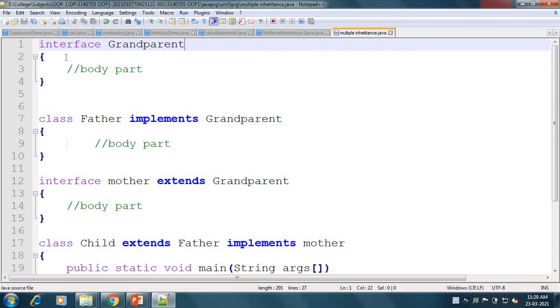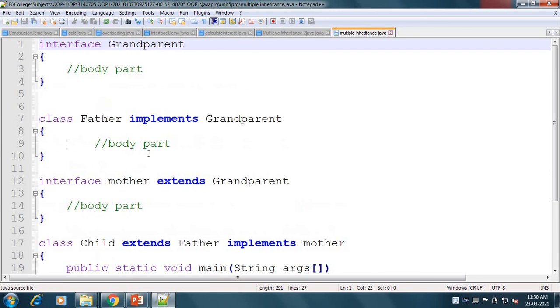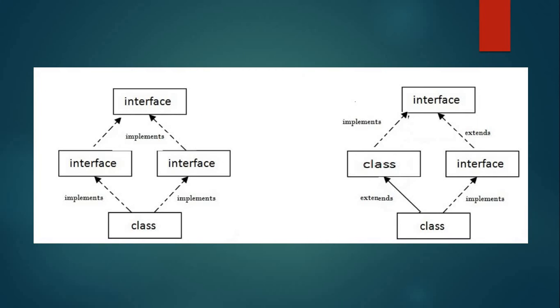In our second scenario, we have interface grandparent. After it, class father will implement that interface, interface mother will extend that grandparent interface, and in the last our class child will extend the class and also implement the interface. Okay, so this is the second scenario. By this method we can implement multiple inheritance in Java.